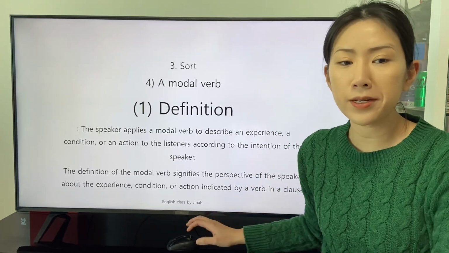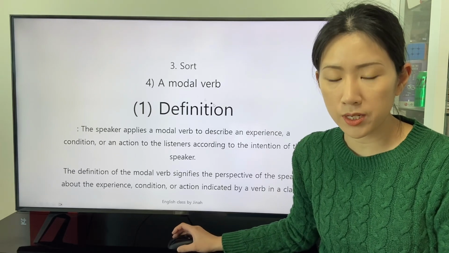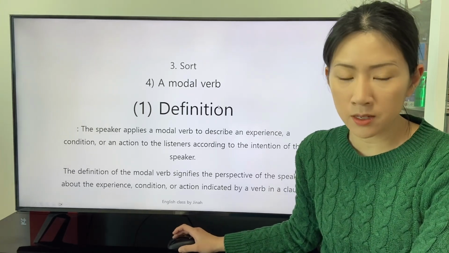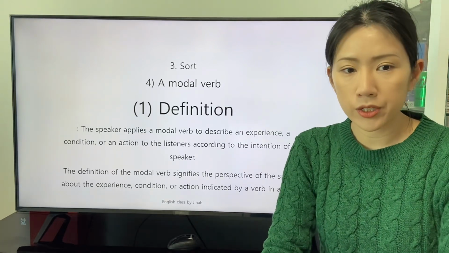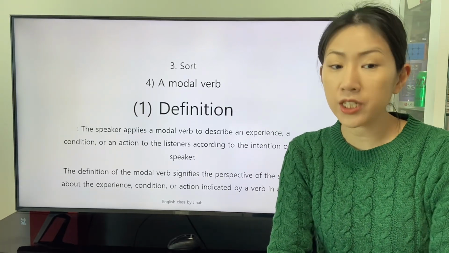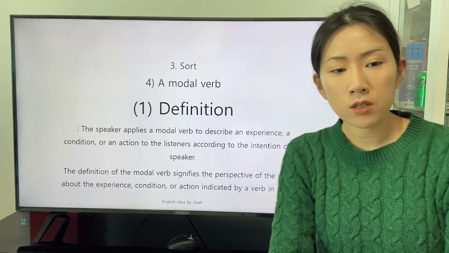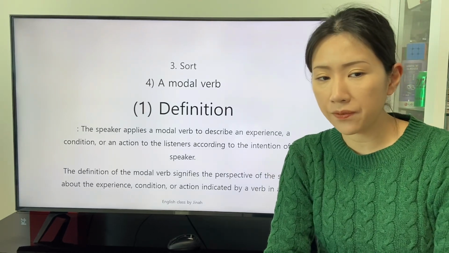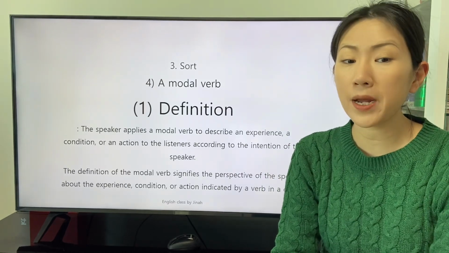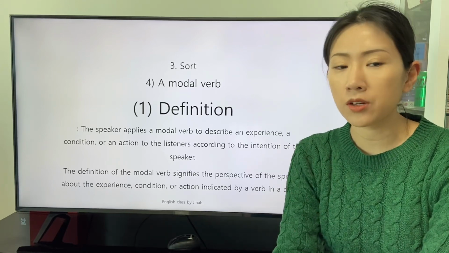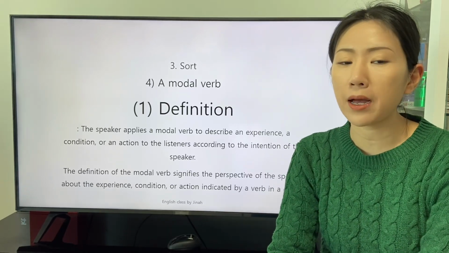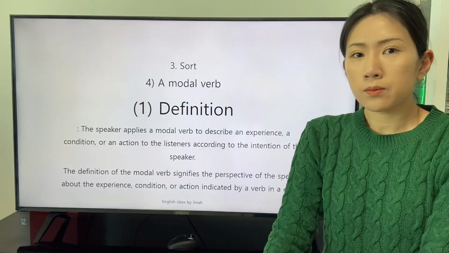The speaker applies a modal verb to describe an experience, a condition, or an action to the listeners according to the intention of the speaker. The definition of the modal verb signifies the perspective of the speaker about the experience, condition, or action indicated by a verb in a clause.